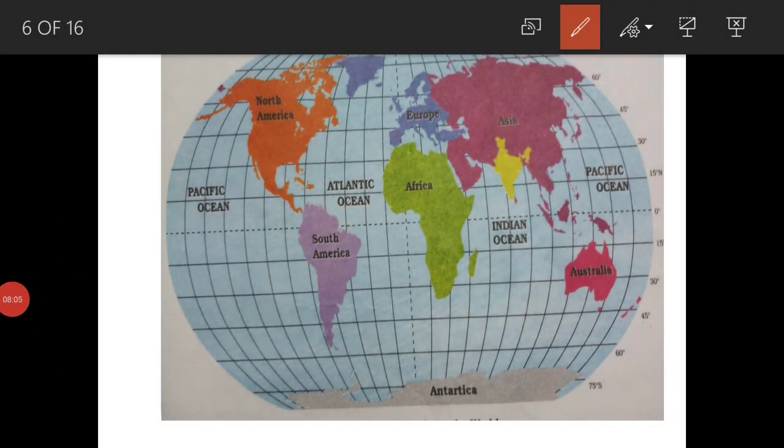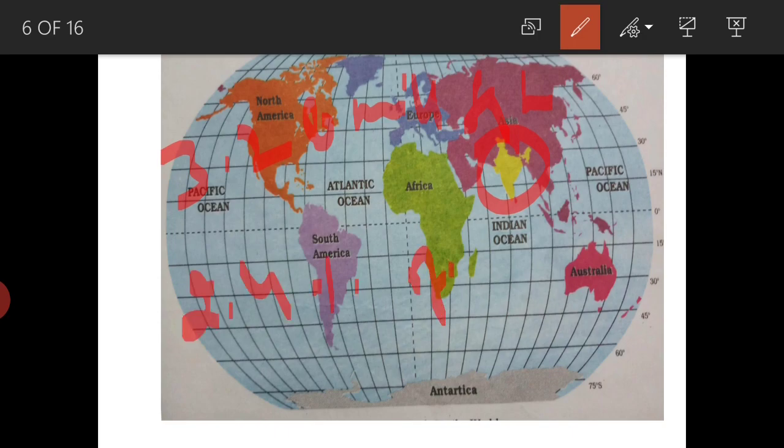Now the second topic is size, आकार, size of India as compared to the world. The land mass of India has an area of 3.28 million square kilometers, and it accounts for 2.4% of the total geographical area.